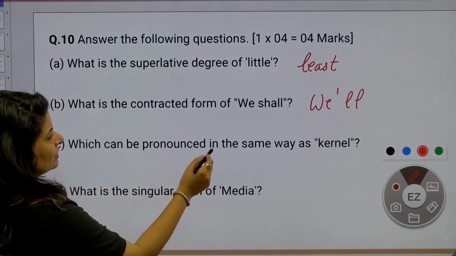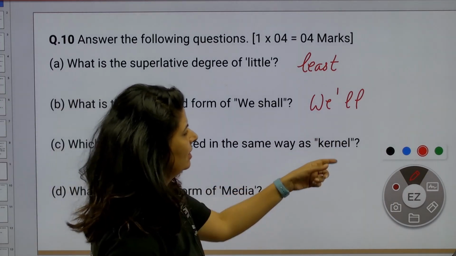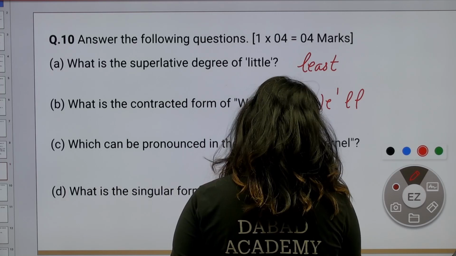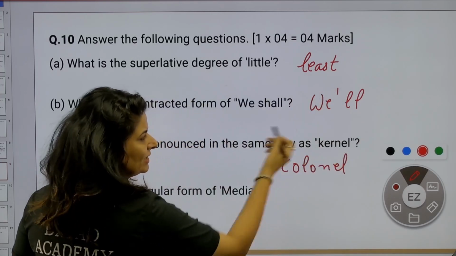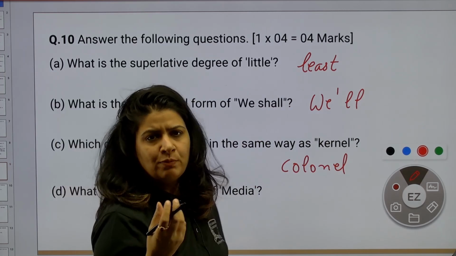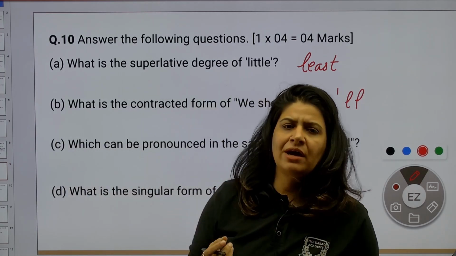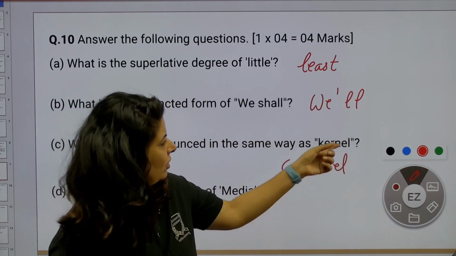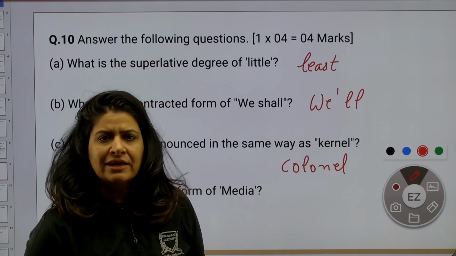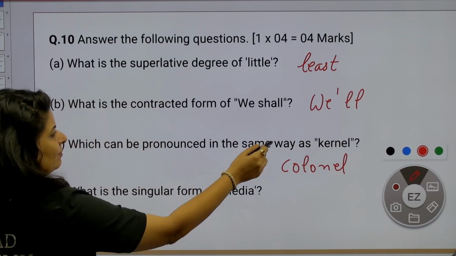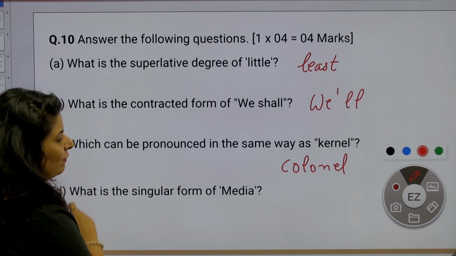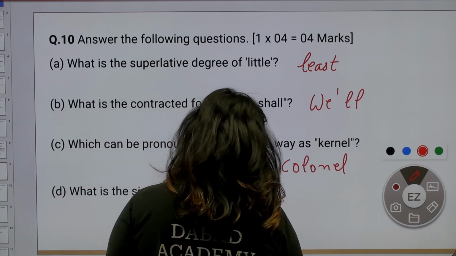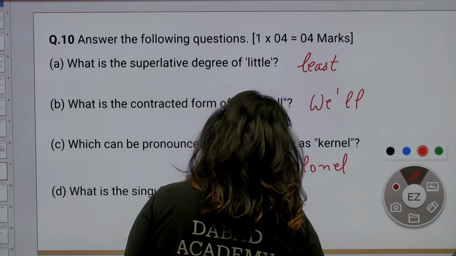Which can be pronounced in the same way as kernel. So other kernel will be C-O-L-O-N-E-L, colonel. And what is the meaning of this one? When we chew popcorn, that seed part, that corn, is called your kernel. So this is the rank in the army. So both of them are pronounced the same way. What is the singular form of media? Singular form of media is medium.